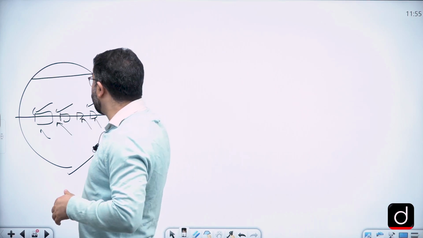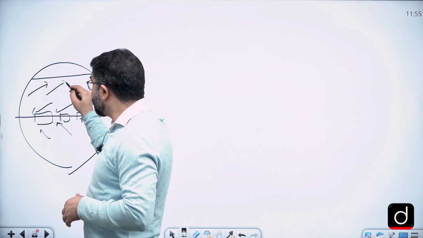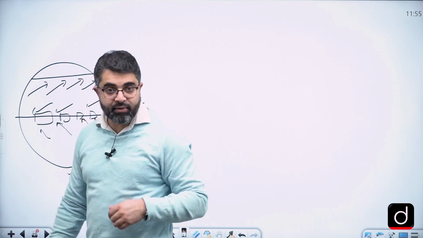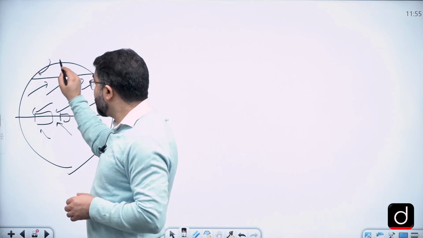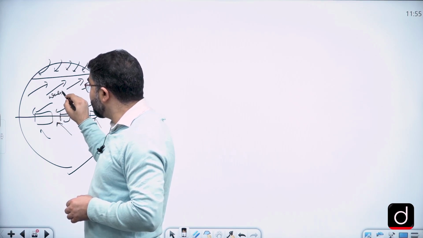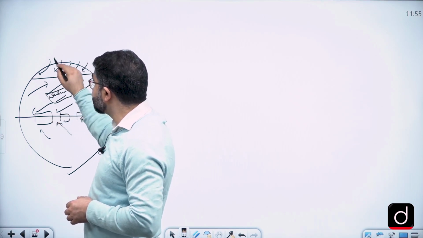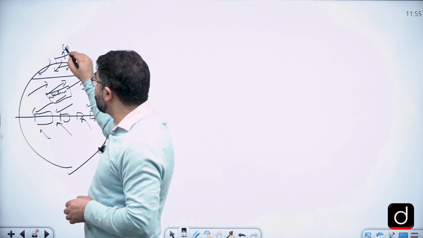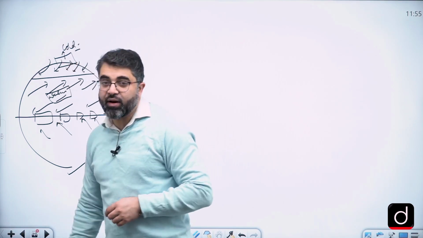But if you see the 60° belt here, one wind comes from the 30° region, the subtropical high pressure belt, and another wind comes from the polar high pressure belt. So these winds carry very warm air masses, and the polar easterly carries very cold air masses.